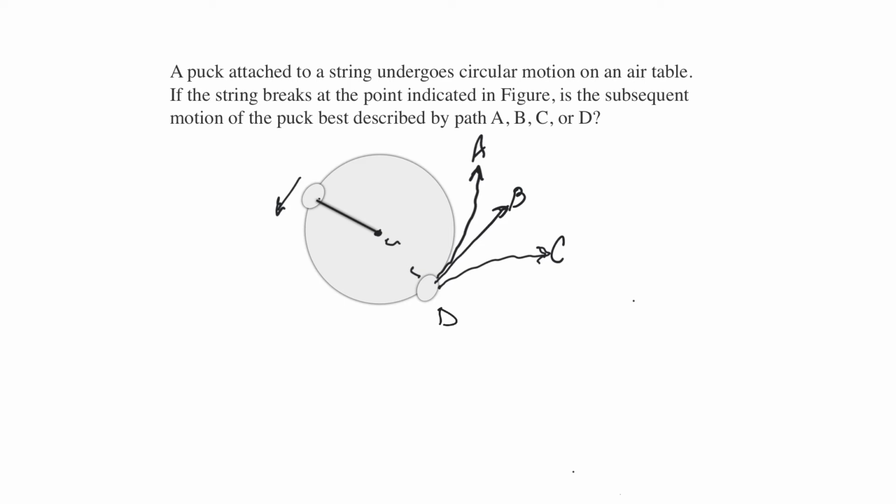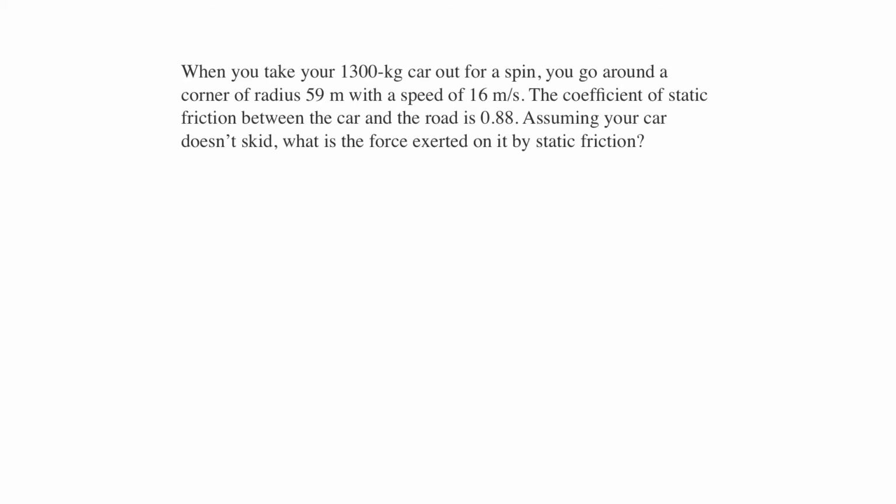I think it will continue going straight because if let go, it has no forces on it. And if this is a frictionless table, it'll just continue to go in a straight line after there's no forces put on it. The only reason that it was going around in a circle was because it had a forward velocity and it had a force towards the middle, which kept changing the direction of the velocity, and it made it go in a circle. As soon as that was broken, there was no force, it went in a straight line at the end of that. Okay? All right, this is number 55.